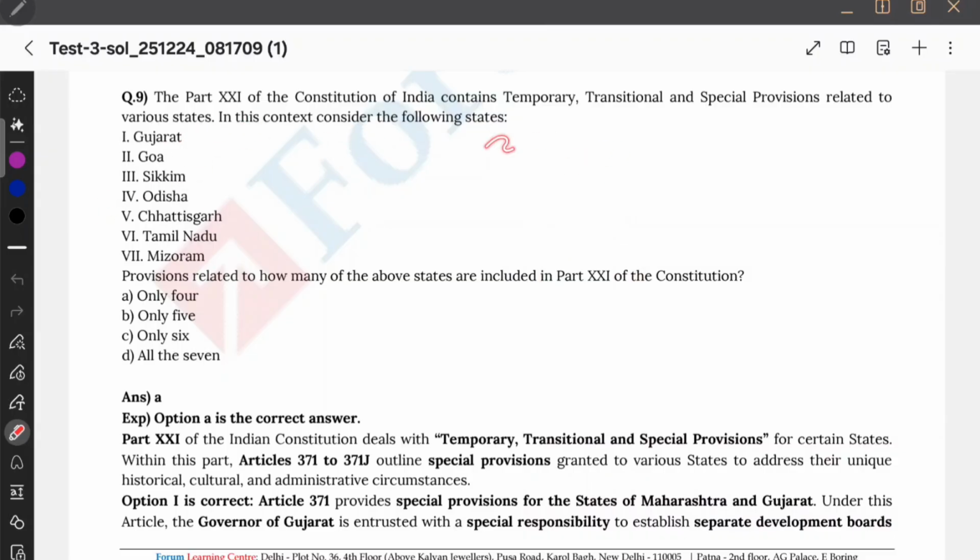What all did we study? Do you remember? Yes, remember well. Gujarat and Maharashtra, Article 371. So are they there? Gujarat is there, Maharashtra is not there. And then we started with the triangle. What is the triangle? Nagaland, and what else? Assam and Manipur. Are they there? Nagaland, it's not there.